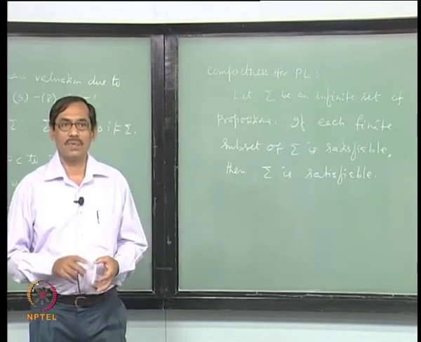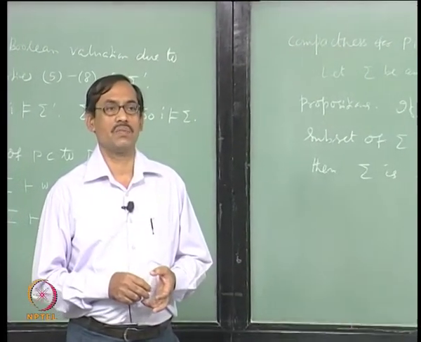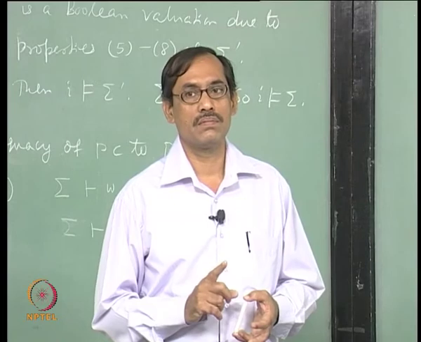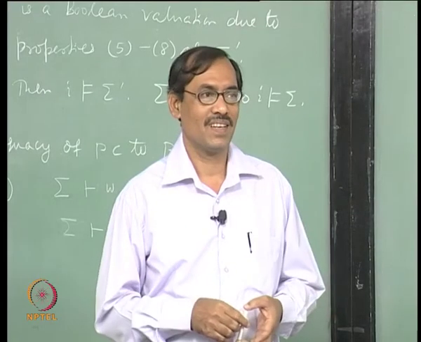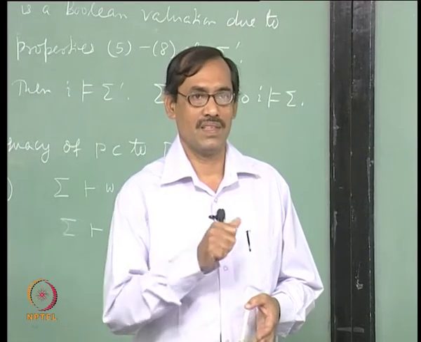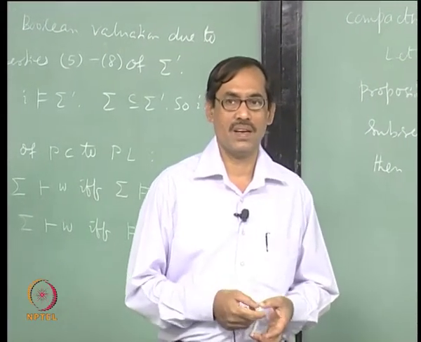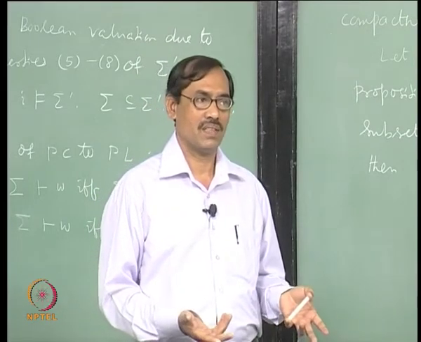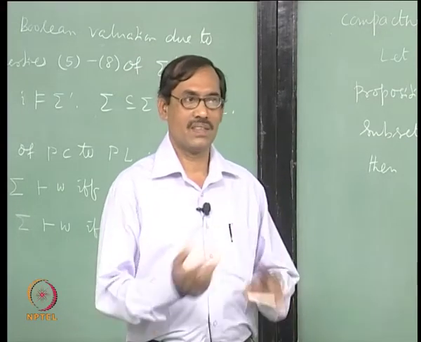Clear? See, all the properties are not compact properties, that is why it becomes non-trivial. For example, in natural numbers, if you take any finite subset of natural numbers, you will have a maximum, right, but the whole set of natural numbers does not have a maximum. Okay. So, taking maximum is not a compact property, but here it is, satisfiability is a compact property, that is what it says. Okay. That is why it becomes non-trivial, though in PC it is very trivial, because our definition is through a finiteness property, a proof is a finite sequence. So, that is why when you say PC and PL are adequate, it gives some more information.